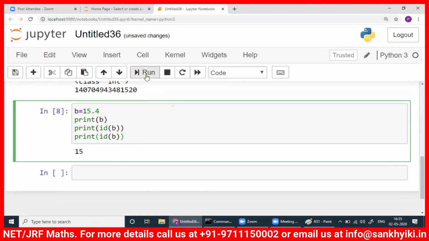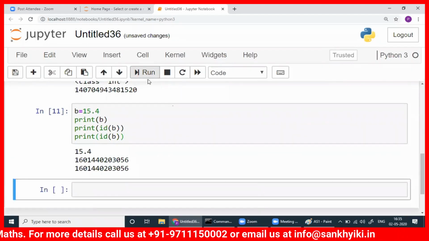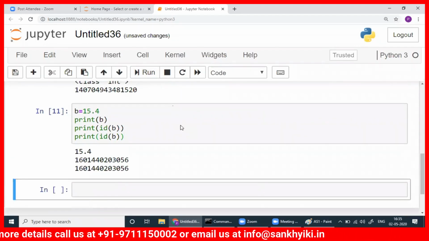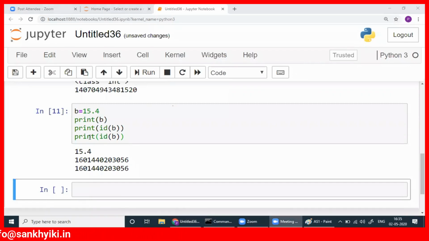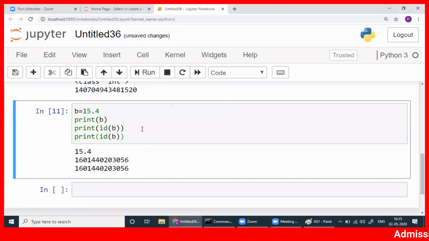So if you run it here, again you got 15.4, print B, print ID of B. So we have 3 print statements. The first print statement is printing 15.4.